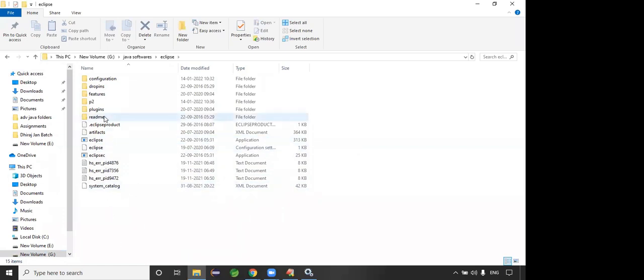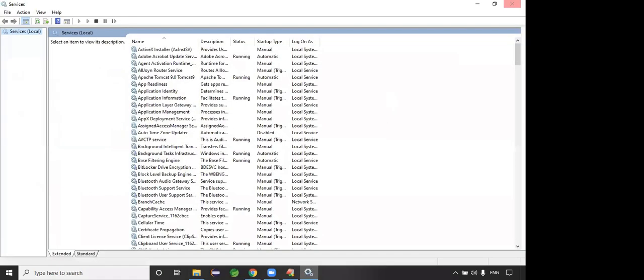One second, it's loading here. Yeah, this is the symbol. Yeah, you can see it. Open that symbol. That symbol, okay.